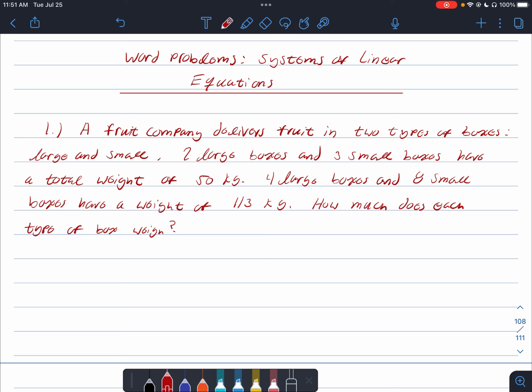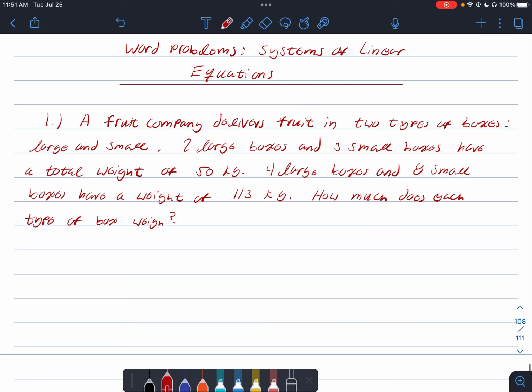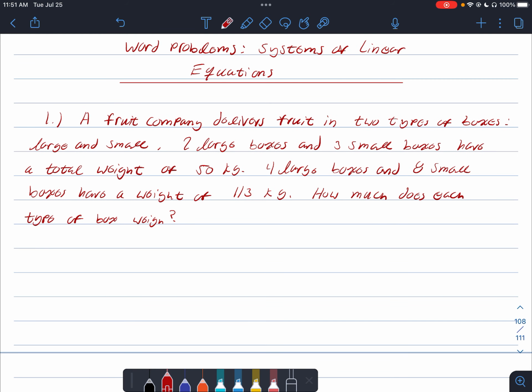So this first one says we have a fruit company that delivers fruit in two types of boxes, large and small. Two large boxes and three small boxes have a total weight of 50 kilograms, and four large boxes and eight small boxes have a combined weight of 113 kilograms. How much does each type of box weigh? We are maybe not so directly given a system of linear equations here, just in the way this problem is worded. So before we can create a system, we have to decide on our variables.